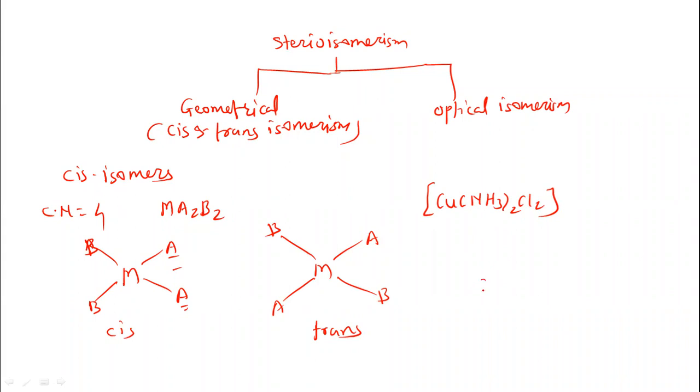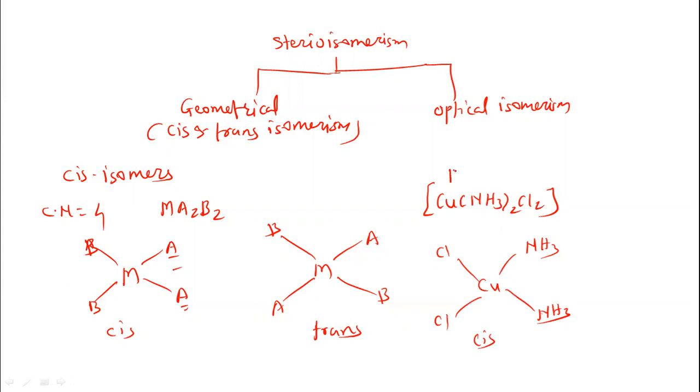So we can draw the cis isomer of this complex. In the cis isomer, the two ammonia molecules are on the same side, each NH3 molecule adjacent to the metal. This is the cis isomer.